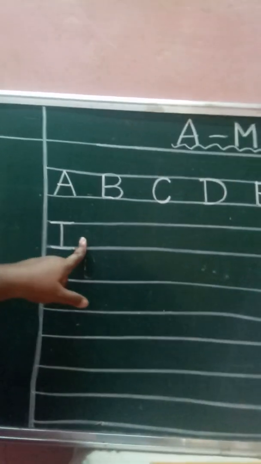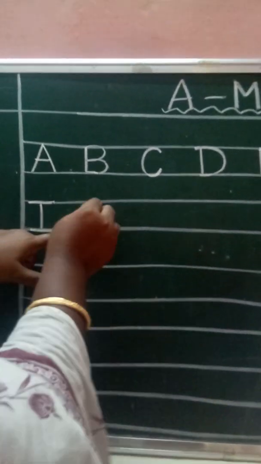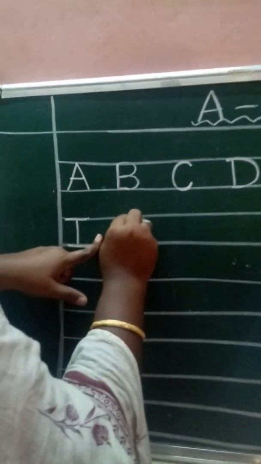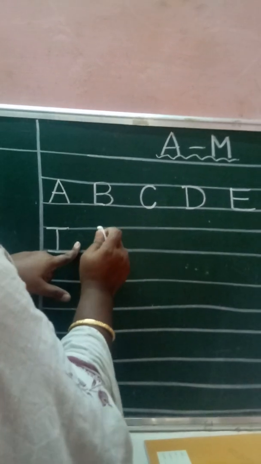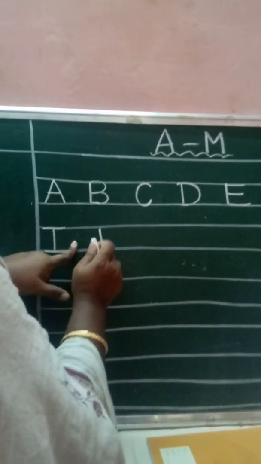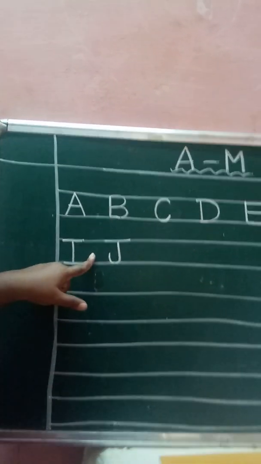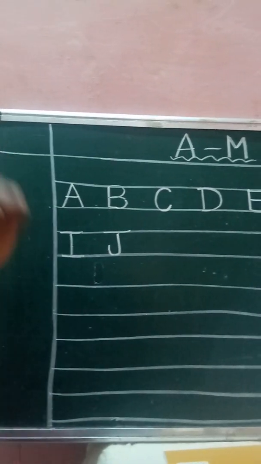What have I now to do? Yes, keep your forefinger, give the space and write. Next what letter? See, standing line, one small bending and up sleeping line. What letter came? J say juice.